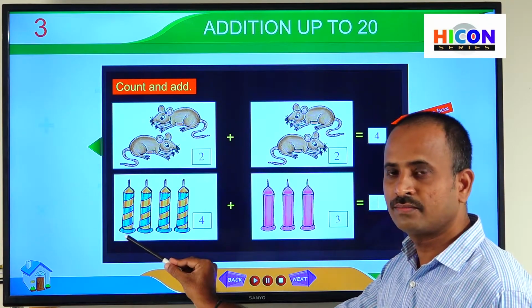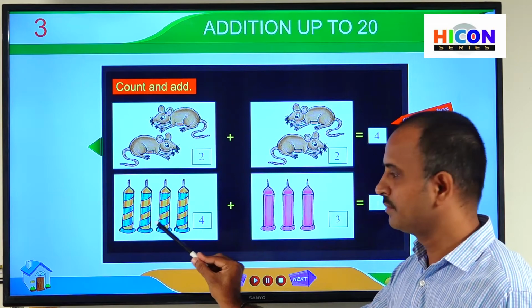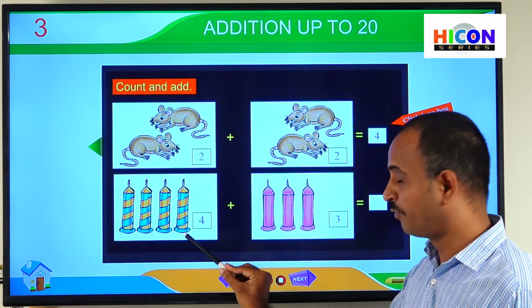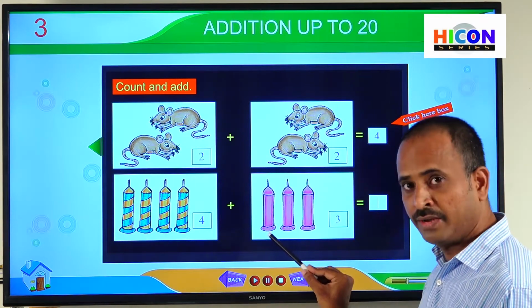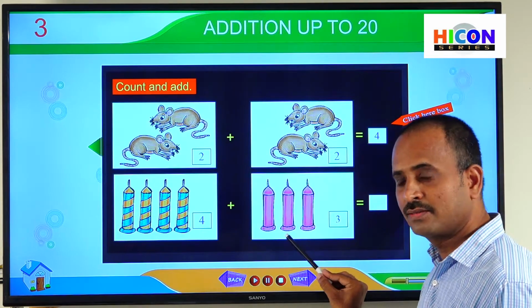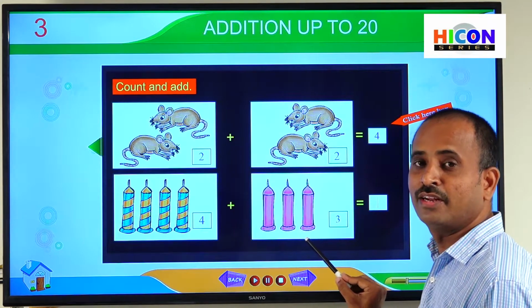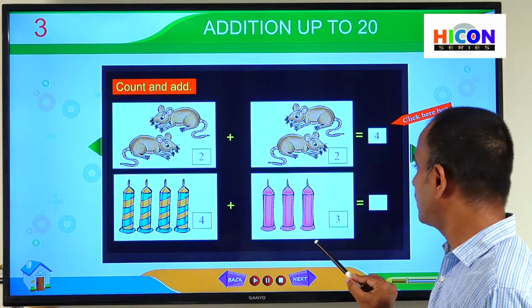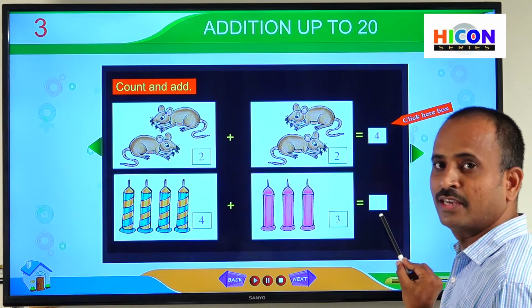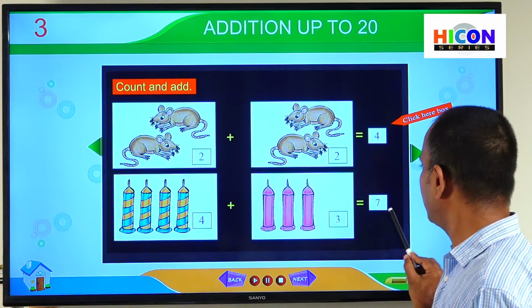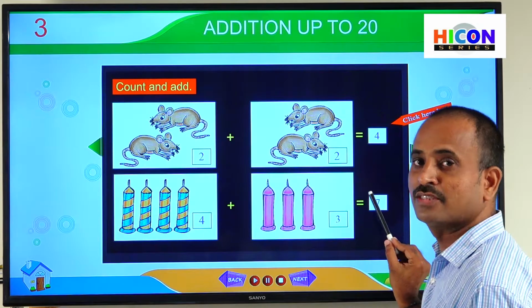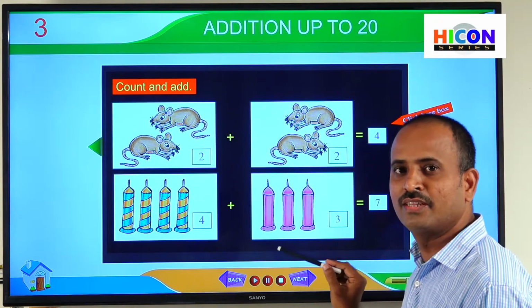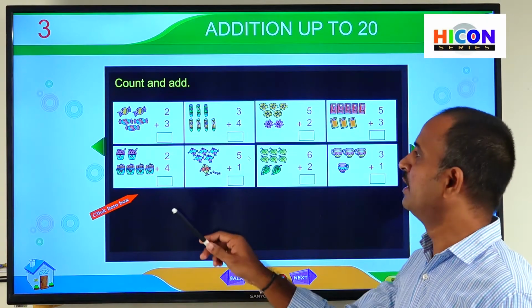1, 2, 3, 4, 5, 6, 7. So children, how many candles are there in total? Total 7 candles are there. So write 7 in this box. So here 7 is called sum. So children, do you understand this? Practice some more problems on addition.